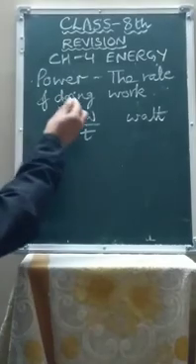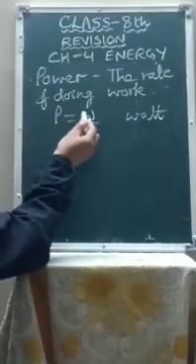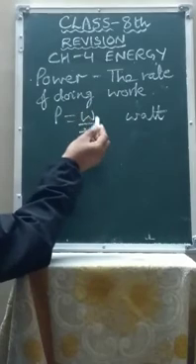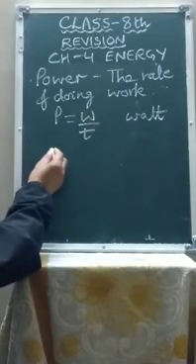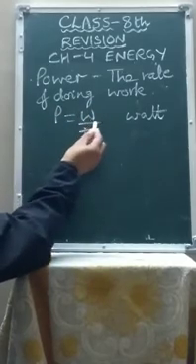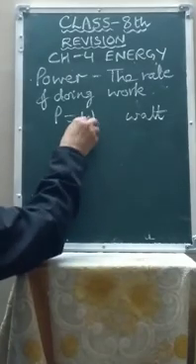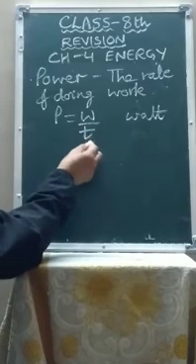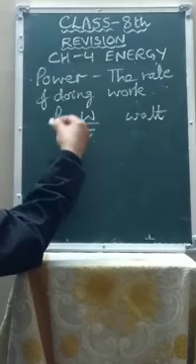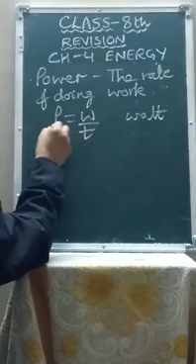Now, what do you mean by power? The rate of doing work is known as power. And power is given by the formula power equals work done by the body divided by the time taken. Whenever you divide any physical quantity by time, it becomes the rate of that quantity.